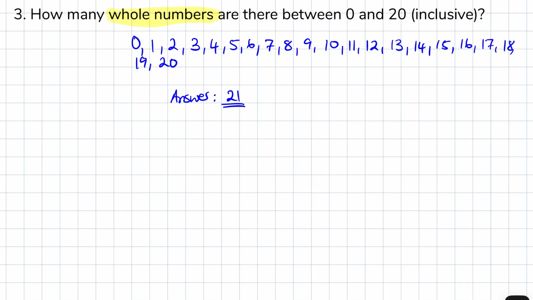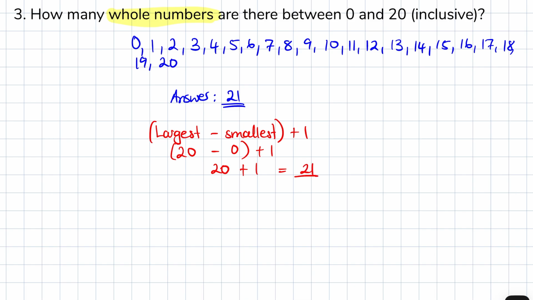You can do this quickly by subtracting the smallest number from the largest, then adding 1. So if you take the largest number, which is 20, minus 0, and then you add 1 to that, it also gives you 21 numbers.